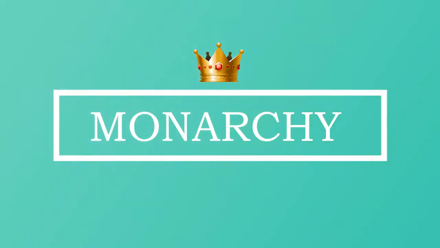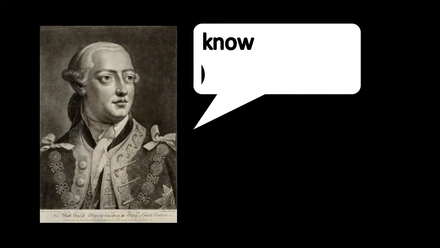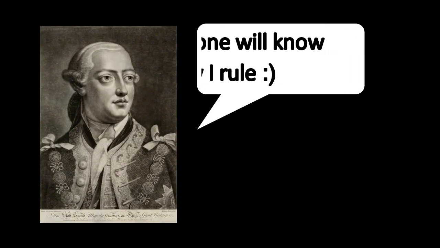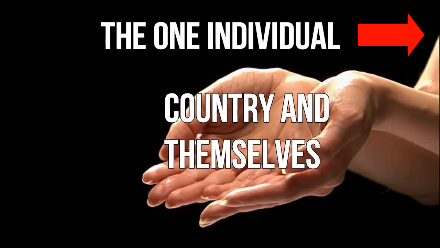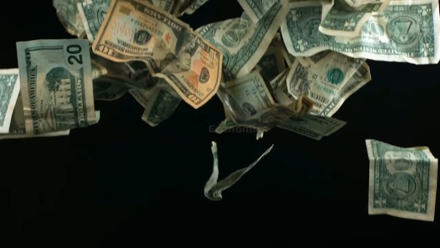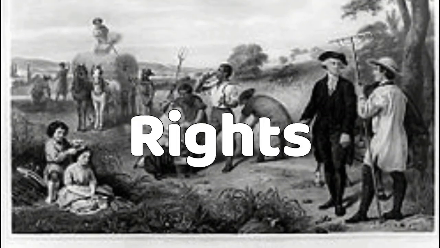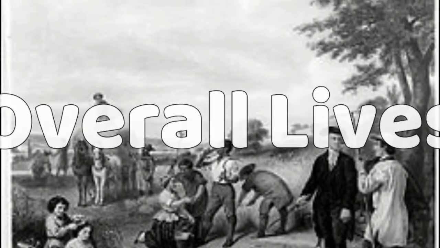At the end of the book, it discussed monarchy. His overall idea about this type of government was no one knows how the king will rule. All they know is that they are putting their own lives and country in the hands of one individual. So by separating themselves, this will help improve their economic rights in almost every aspect of their newfound country.